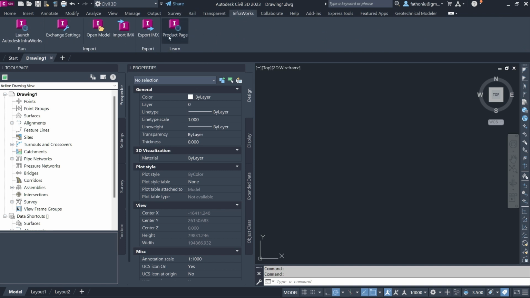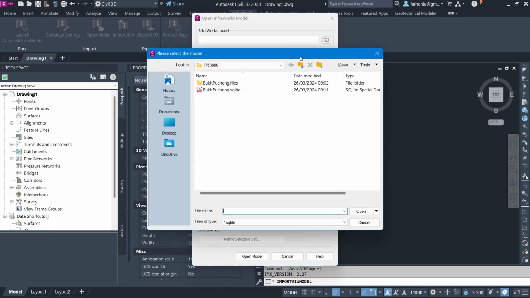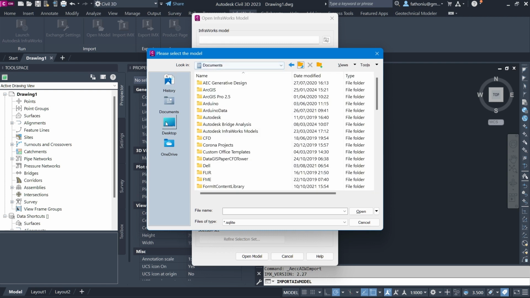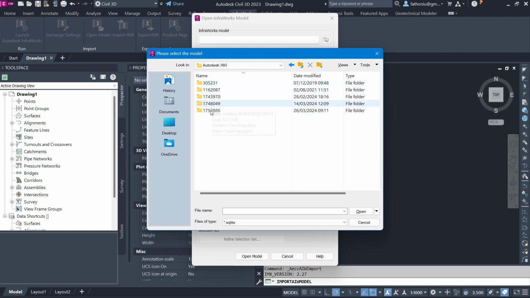From the InfraWorks tab, we open the model. Our model is located in the Documents folder, then Autodesk InfraWorks Models, then Autodesk 360, and this is the last folder where the model is automatically saved: Bukit Puchong SQLite.